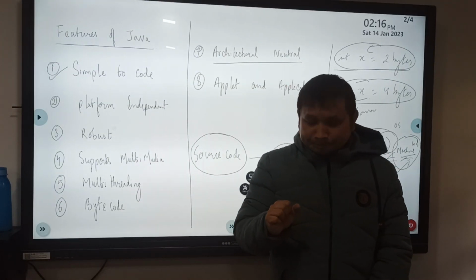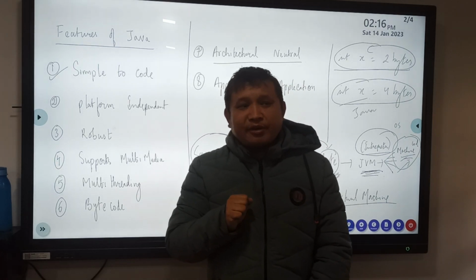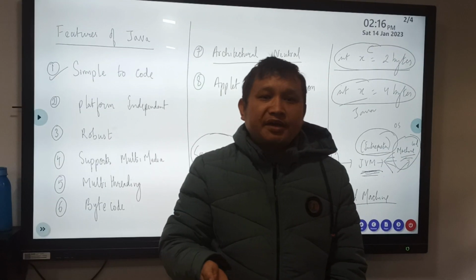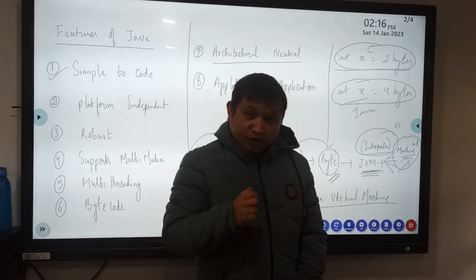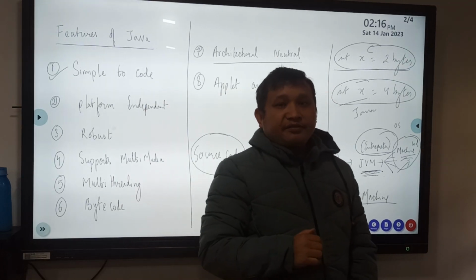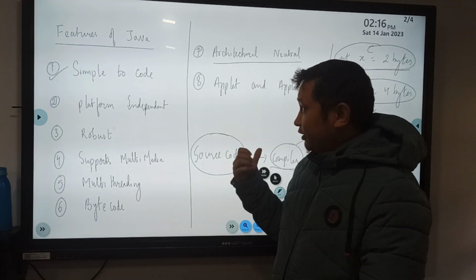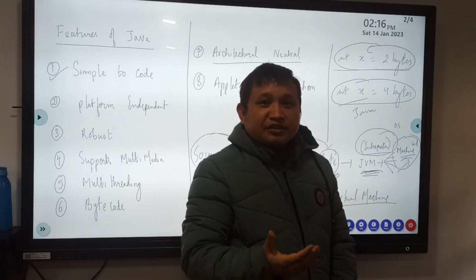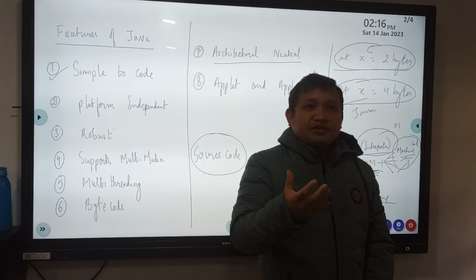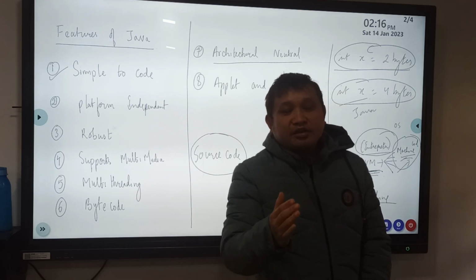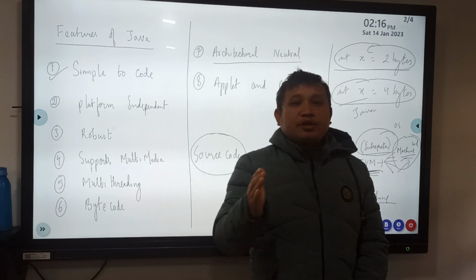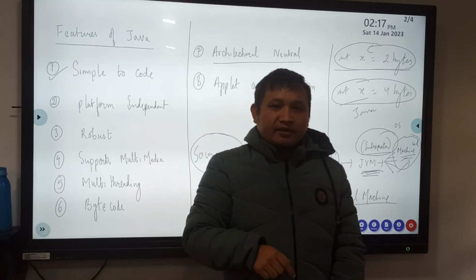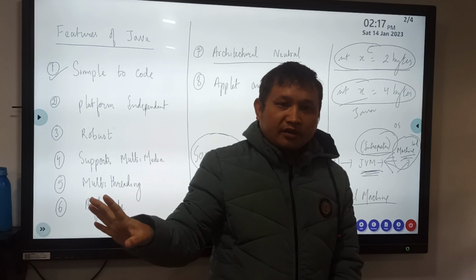Another thing is that an architecture neutral programming language means the code can be embedded in any hardware device, as it runs under any operating system and any CPU. That means an architecture neutral programming language can also be considered as WORA, W-O-R-A: write once, run anywhere.